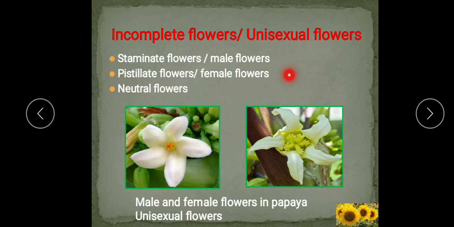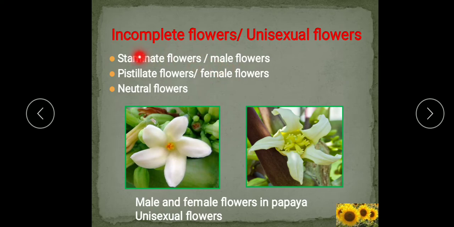They will be male only, which means they will have only the male reproductive part. If they have only the male reproductive part, that is stamens are present, then it is known as the staminate flower, or male flower. Now the next category is when the flower has only pistil, only gynoecium present, then it is known as the pistillate flower or female flower.